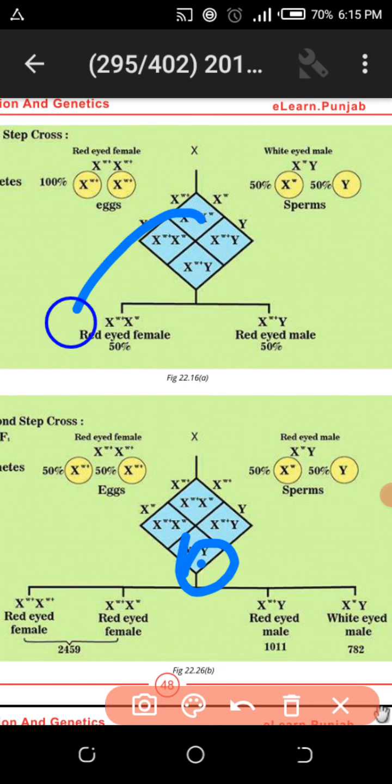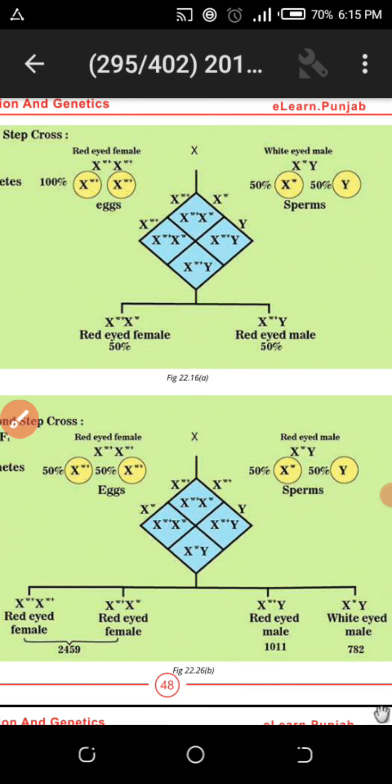It goes to this case, white-eyed male. So this is the zigzag fashion. Morgan did not know this was the gene crossing of the sex-linked genes, because sex-linked gene behavior is different from autosomes. Autosomes are the genes which are situated on the different chromosome pairs which are not sex chromosomes. So these are the sex chromosome behavior: XY chromosome present in the male and XX chromosome present in the female.